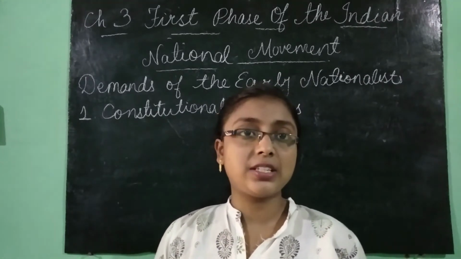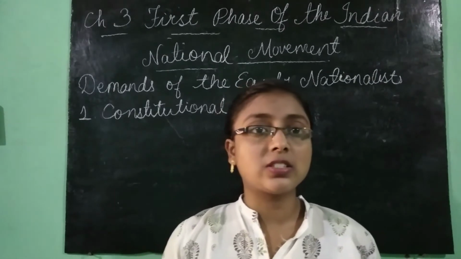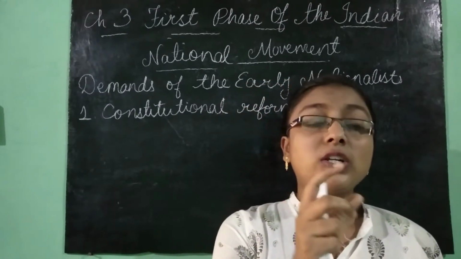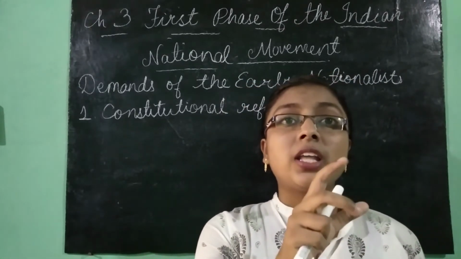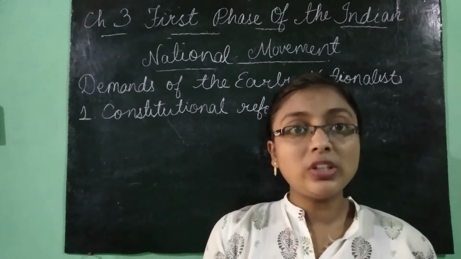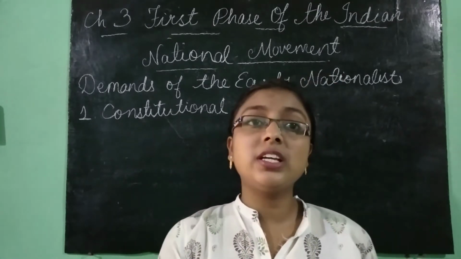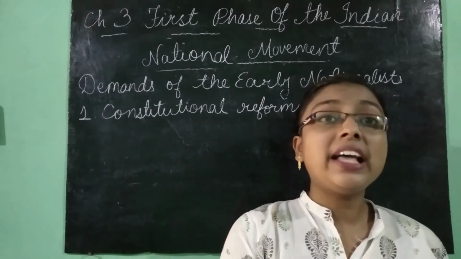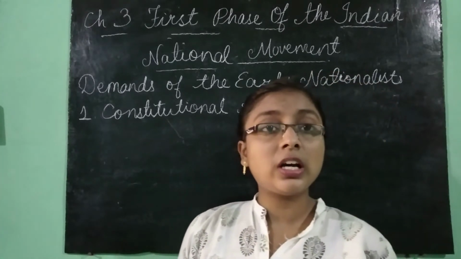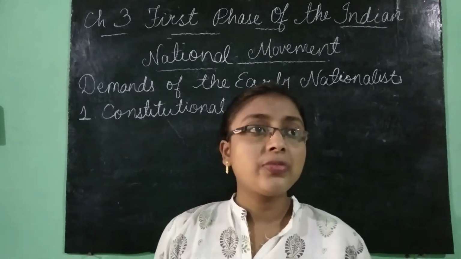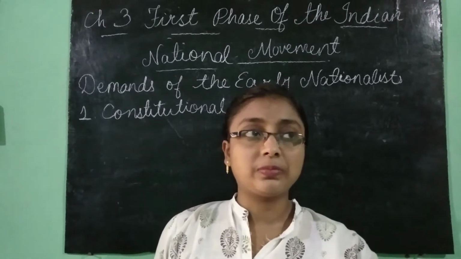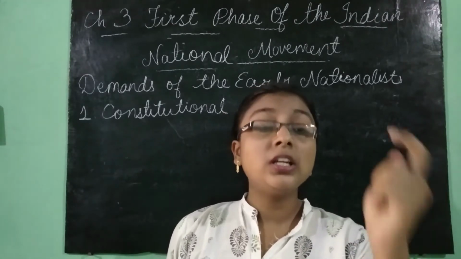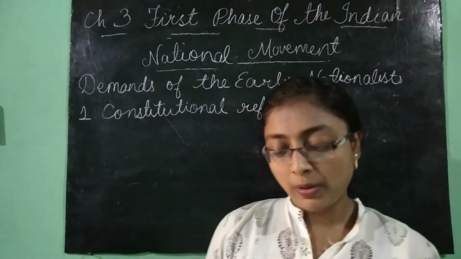Furthermore, they said that more Indians should be represented in the Parliament, so that they can voice the actual grievances of the people, and these members should include local members, those who know the people and their problems.